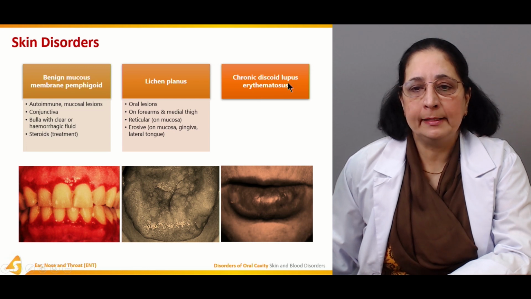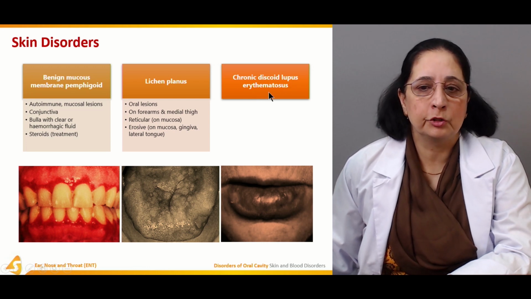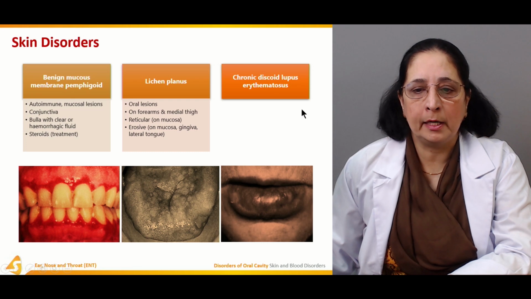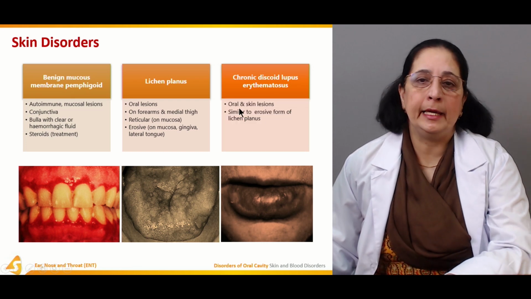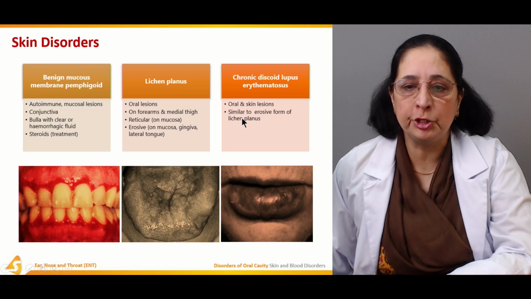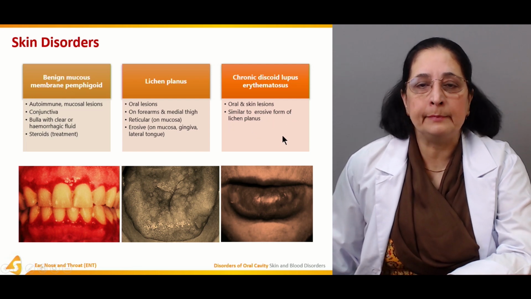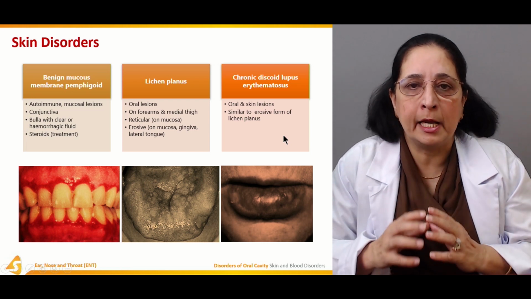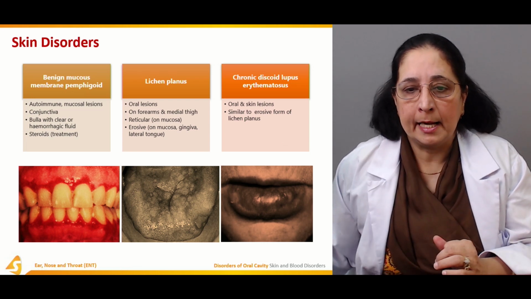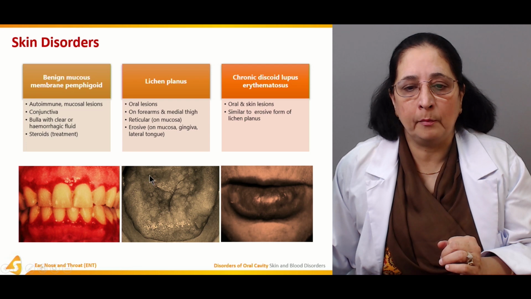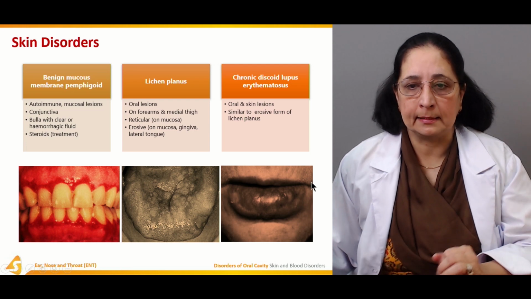Chronic discoid lupus erythematosus. Chronic discoid lupus erythematosus, again oral and skin lesions, similar to the erosive form of lichen planus. It erodes and it invades, similar to the erosive form of lichen planus.